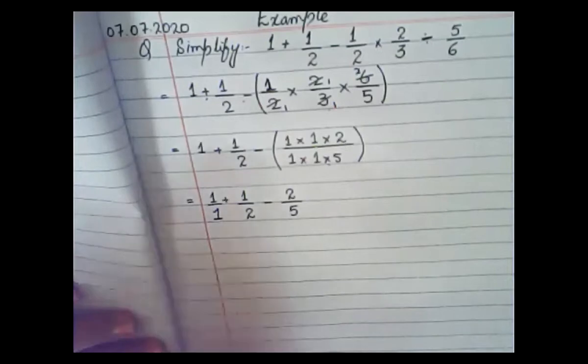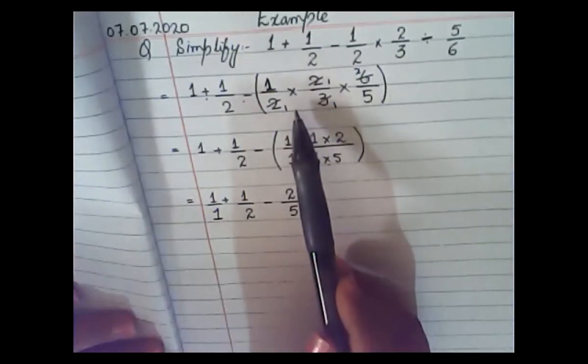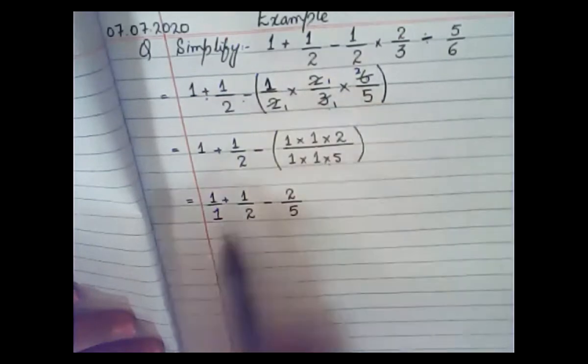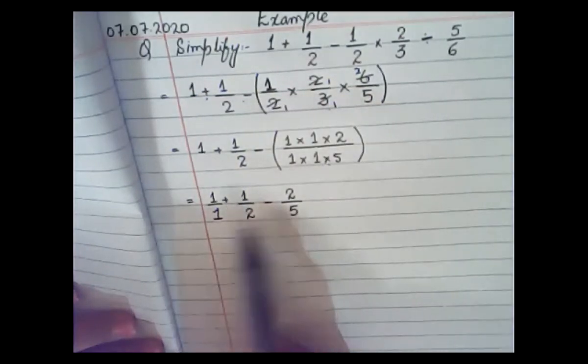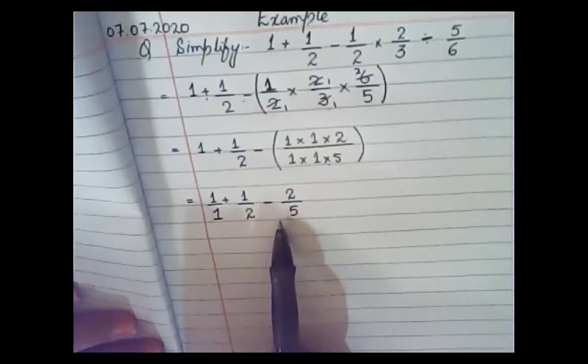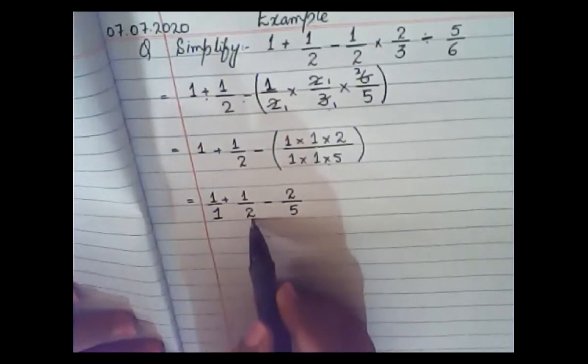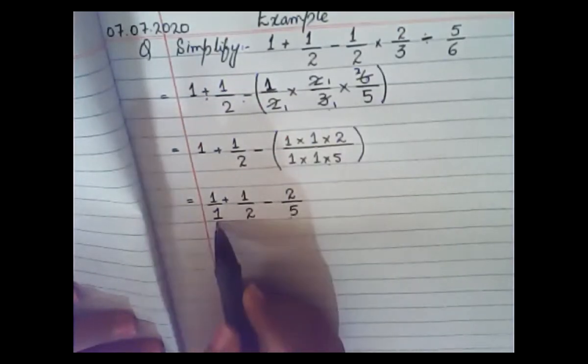Now, if you have the sign of multiplication, you will simply cancel your denominators and numerators. But if you have the sign of addition and subtraction, you will make your denominators common. So how will you make your denominators common? I can easily pick here that we can make this 2 into 10, this 5 into 10, and this 1 into 10.